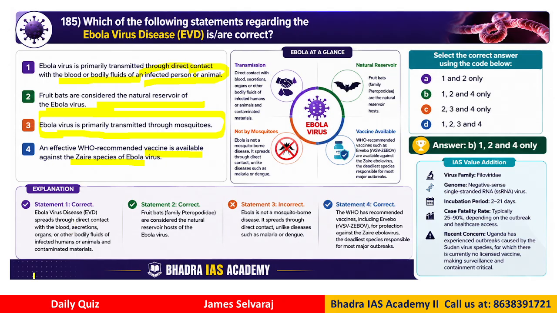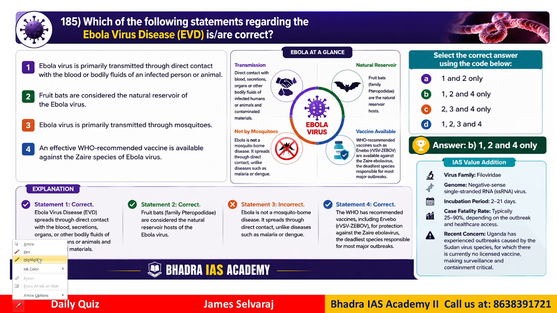So what do you think? Which statements are correct? Okay, if you look here, statement number 1 is correct because it is transmitted through the bodily fluids, also from an animal, even an infected person. And the fruit bats statement is also correct, because they are the natural reservoir preserving the Ebola virus. But statement number 3 is wrong, because Ebola virus is not transmitted through mosquito bites. And the fourth option is also correct.